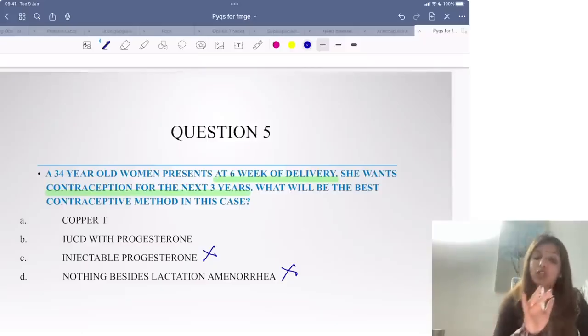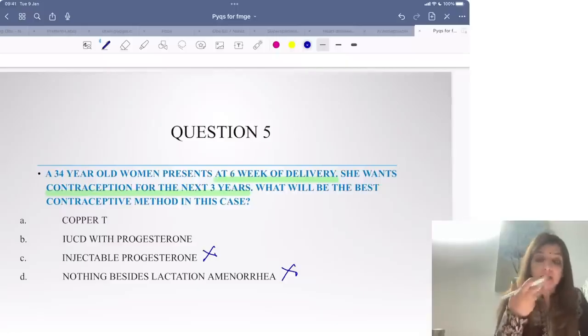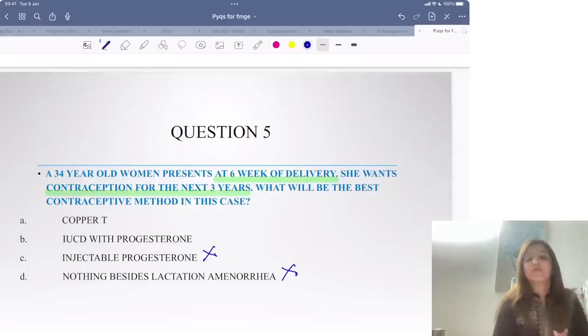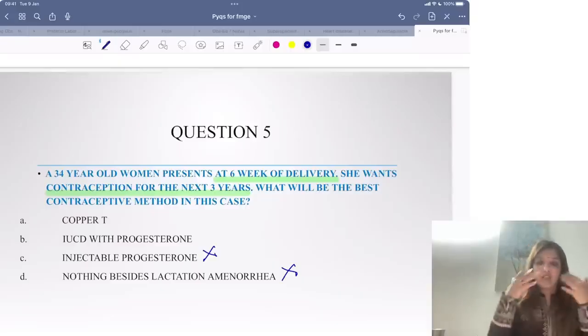A patient wants bleeding so that she is sure that pregnancy has not happened, right? And on top of that, the patient has just delivered, so she wants to be very sure that I am not pregnant. And we gave her a contraceptive that is causing amenorrhea. She will always be very tensed, right?